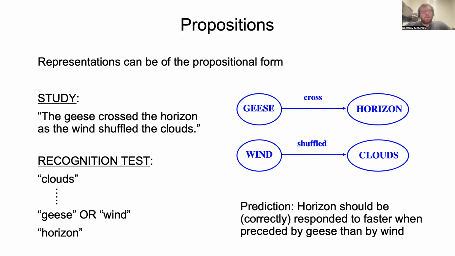The prediction here is that horizon should be recognized faster when preceded by geese than by wind. That's because the activation of geese on this trial should spread to horizon faster, meaning you should recognize horizon on the next trial faster, whereas it'll take longer for the activation from wind to spread to horizon because it's not part of the same proposition.